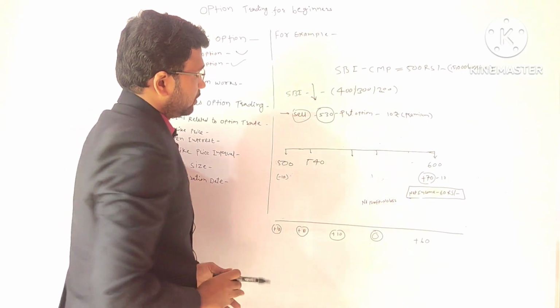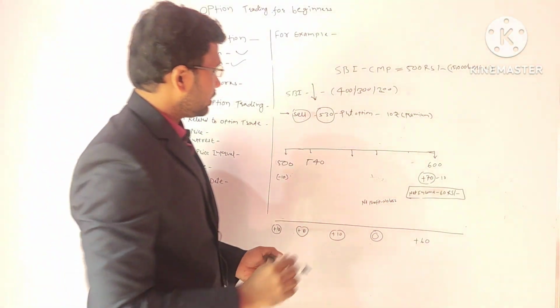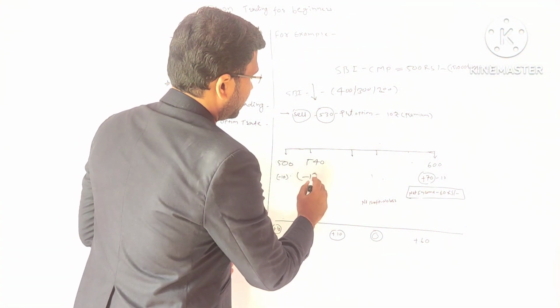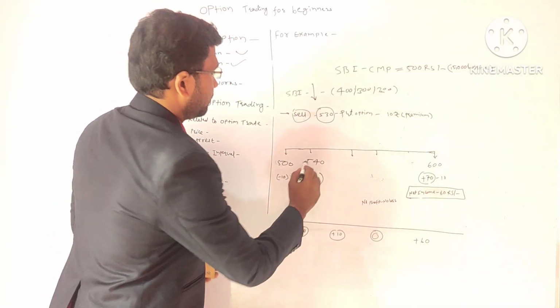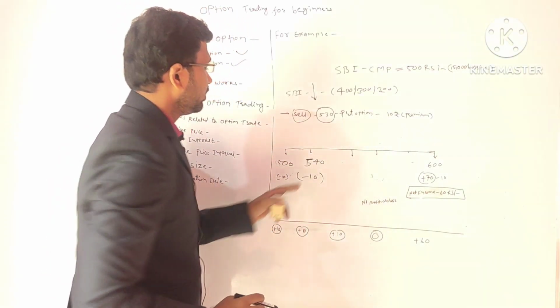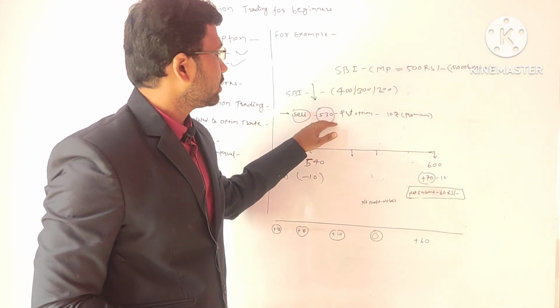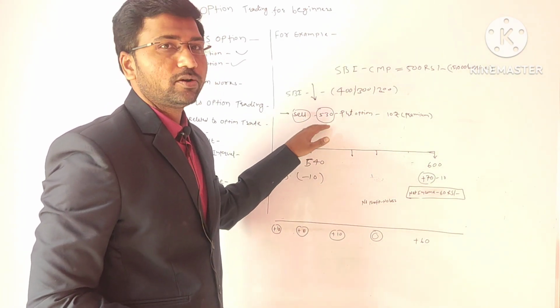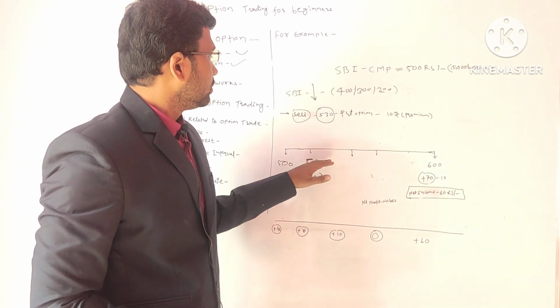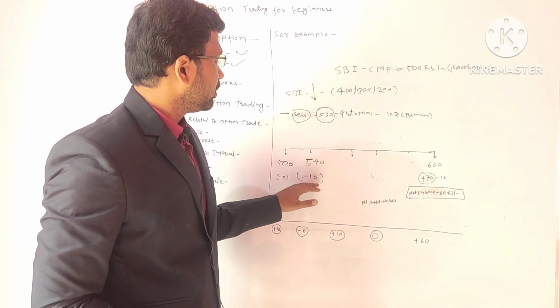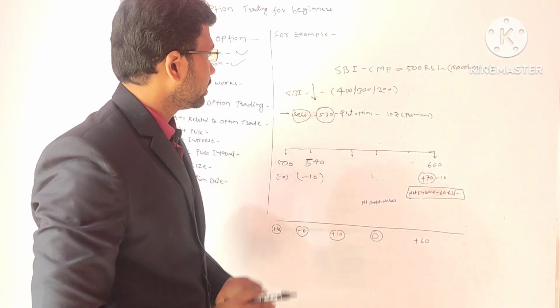Okay. So 540. So here also your premium will be deducted, because you have not touched the contract price, because your put option has not been executed. So you are liable for that.